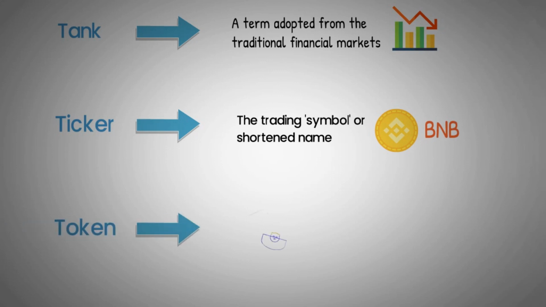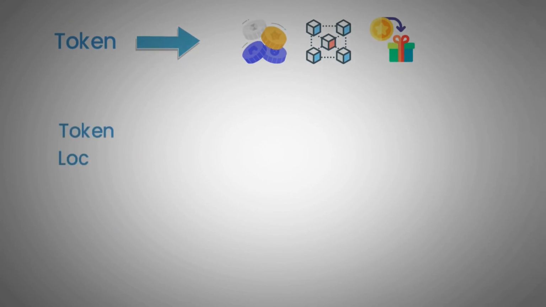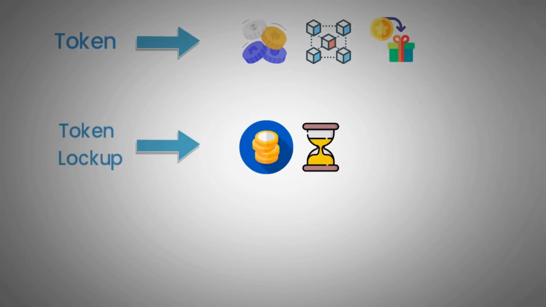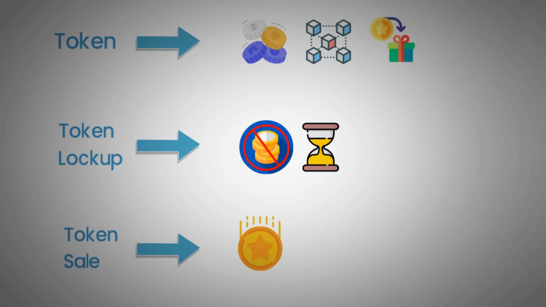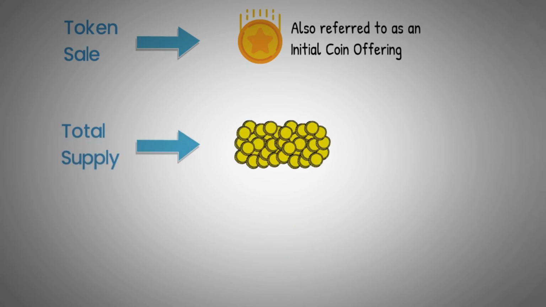Token. Tokens, not to be confused with coins, are digital units issued on a blockchain. They can hold value or be redeemed for assets. Token lockup: token lockup or vesting period refers to the time span in which tokens or coins are not allowed to be transferred or traded. Token sell: the issuance of tokens in exchange for another cryptocurrency, also referred to as an initial coin offering. Total supply refers to the number of coins or tokens that currently exist and are either in circulation or locked somehow.